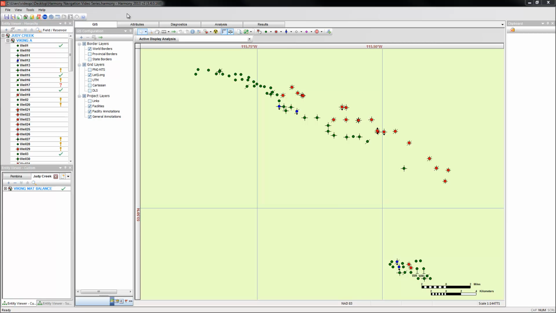The main toolbar of Harmony contains the traditional menu system as well as commonly used shortcut buttons. The shortcut buttons available are Save, Save As, various import buttons allowing you to import a file as a group, import from a database, and import a Harmony file. The IHS button is there so you can update your wells directly from IHS.